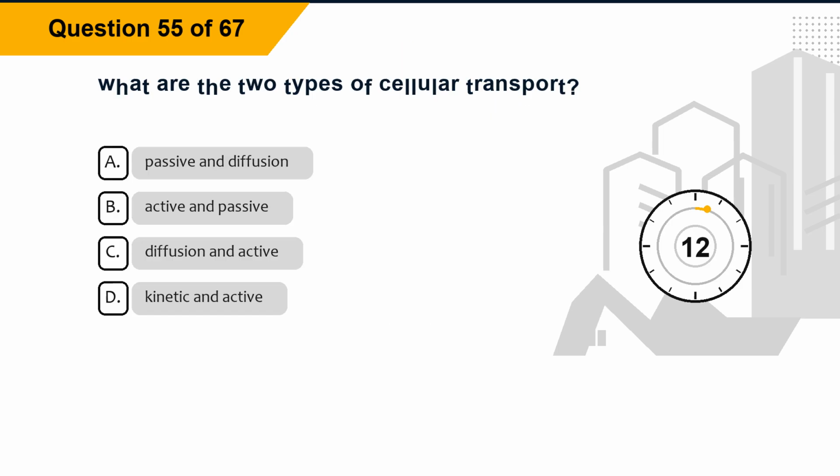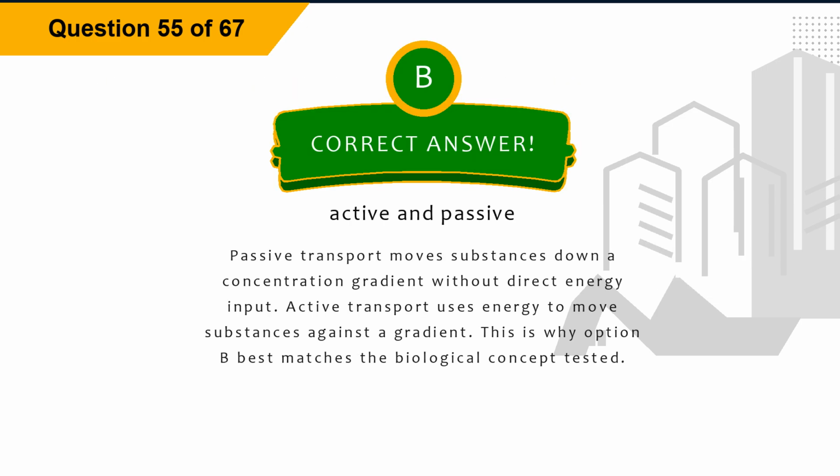Question 55. What are the two types of cellular transport? Option A, passive and diffusion. Option B, active and passive. Option C, diffusion and active. Option D, kinetic and active. The correct answer is option B, active and passive.